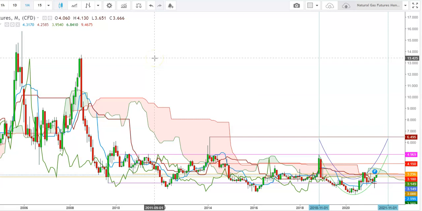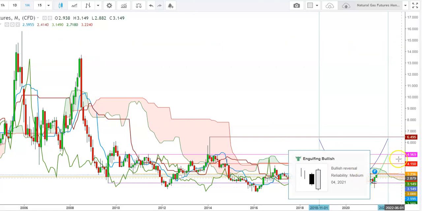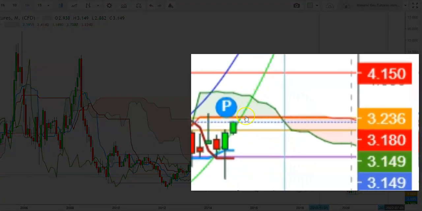So let us start the day to analyze the movements of natural gas futures in different time frames. Friends, here you can see a monthly chart of natural gas futures. Here you can see how the natural gas futures have found a strong upward move today. They started the day at the levels of $2.938 and tested a high at the levels of $3.149 and a low at $2.882, and are currently trading at the levels of $3.148.